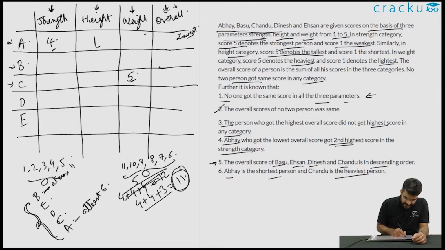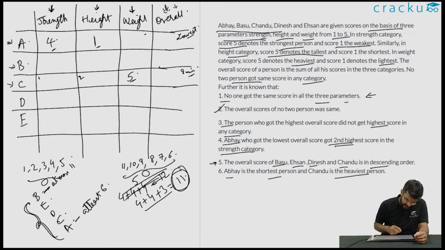And because in height, Abhay has already scored 1, Chandu would score at least 2 in height. Similarly, in strength, the minimum score possible is 1. So the minimum possible score for Chandu is 8. This is the minimum. He can score even more than that.